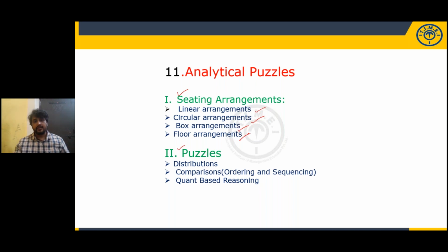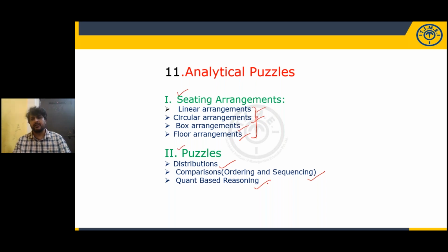We'll discuss further what kind of linear arrangement questions you have to prepare for prelims and what for mains. In puzzles, you will have distributions, ordering and sequencing, and quant-based reasoning.